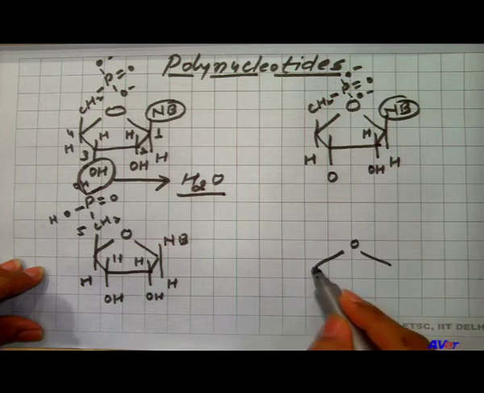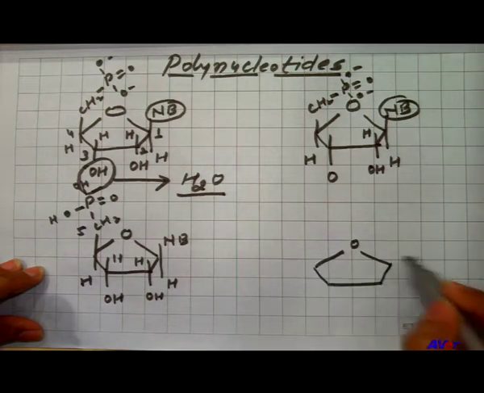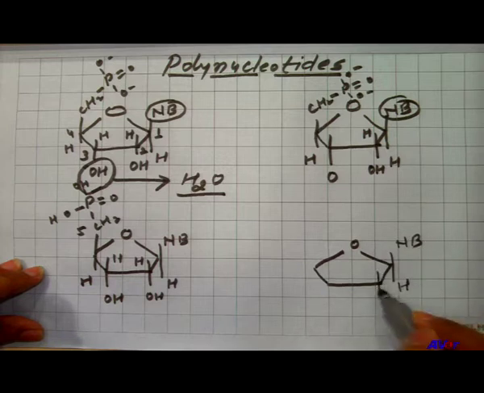This one is the first nucleotide, the second nucleotide.